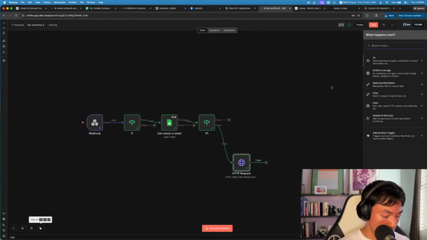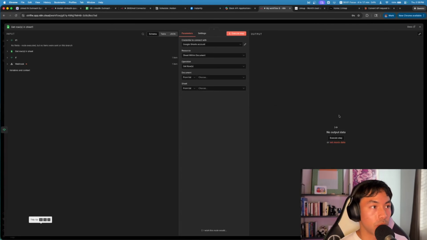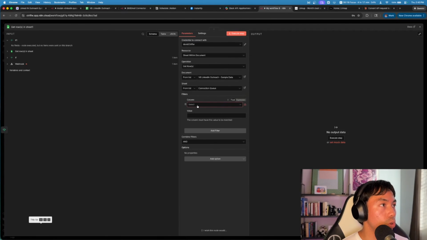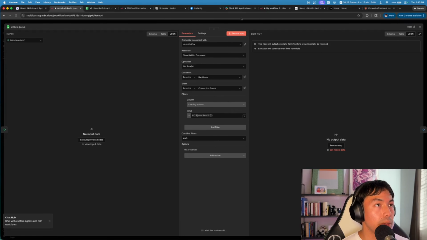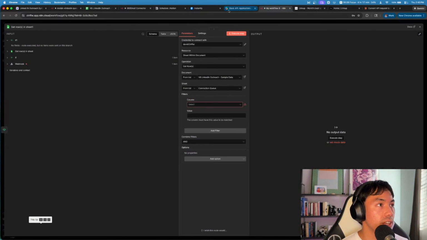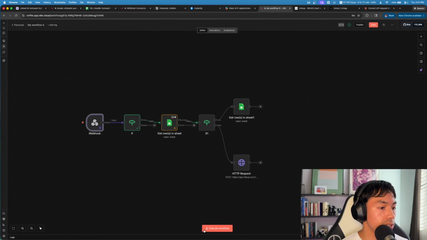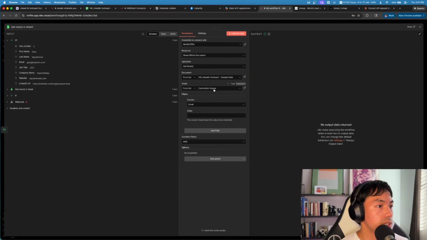So we're going to add a sheets node. We're going to get rows, and then we're going to go to the connection queue. And then in here, we're just going to want to make sure that their email, because that's what we're using to identify them. Let me find data where we did have the person exist. Cool. So there we go. So Gary's in here. I'll hit execute. I'll save this. All right. So once again, we have the email. We're going to want to map his email there.